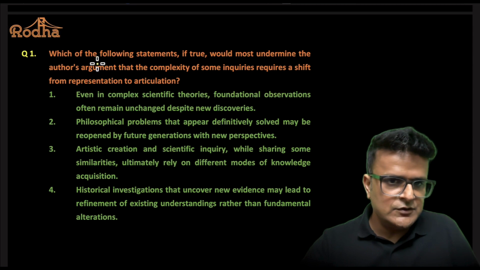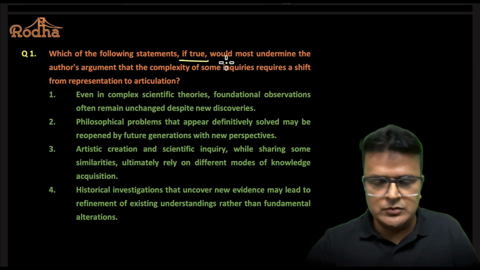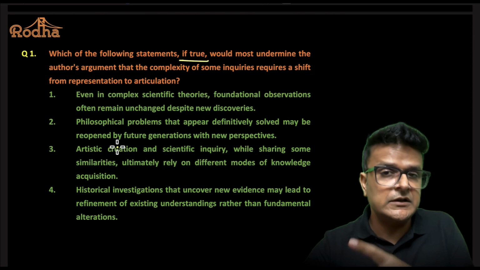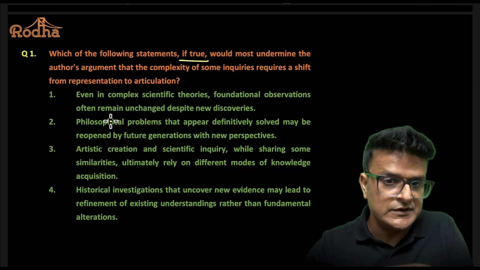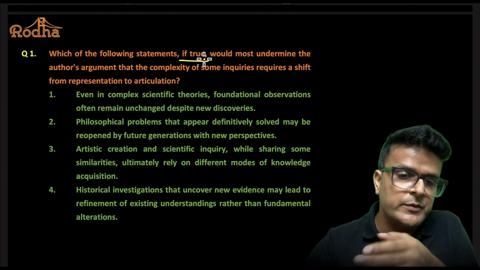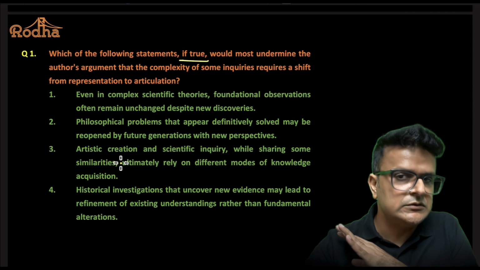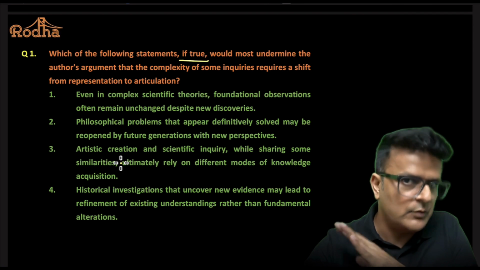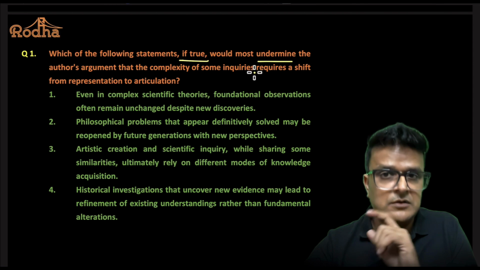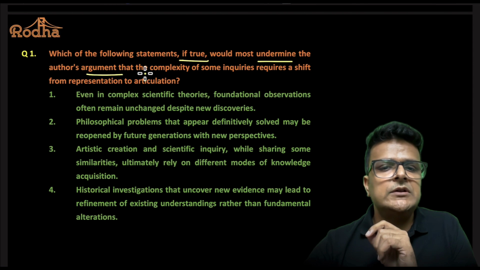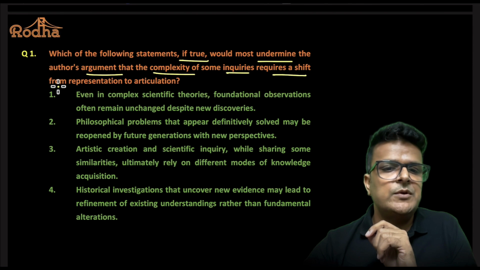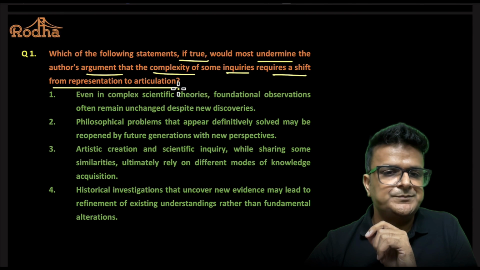Now question 1 says, which of the following statements, if true? So it's a critical reasoning question. Please believe all options are true. यहाँ पे गलती क्या नहीं करना है. Please don't go and start looking for these pieces of information in the passage, which a lot of students do. If true means all of these are true, please don't try to check them up from the passage. Which of the following statements, if true, would most undermine, attack the author's argument that the complexity of some inquiries requires a shift from representation to articulation?